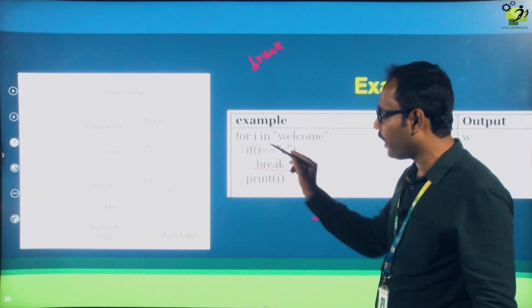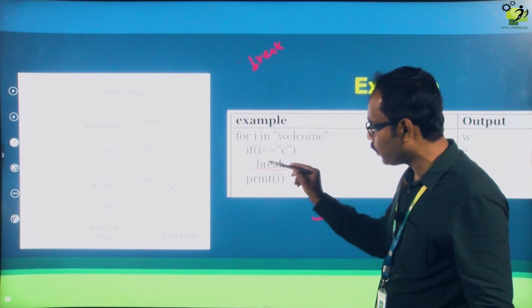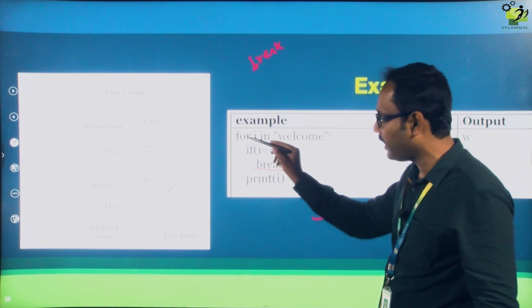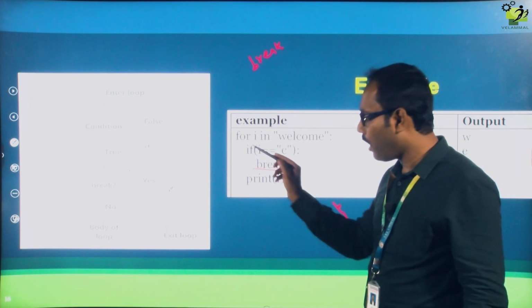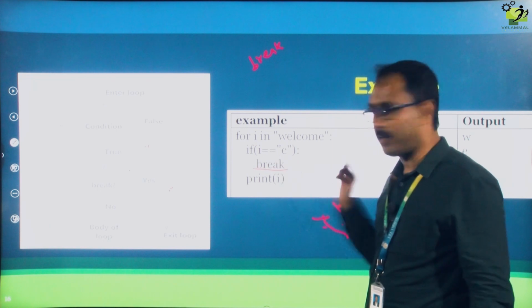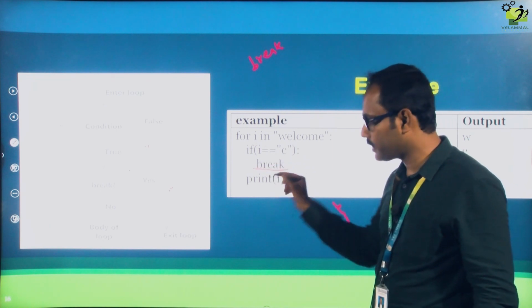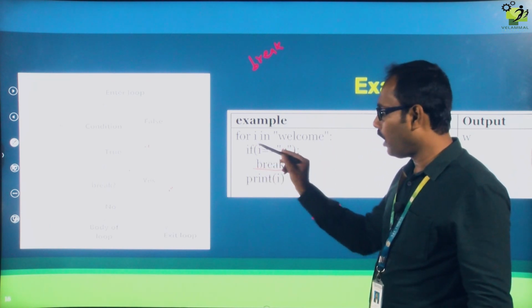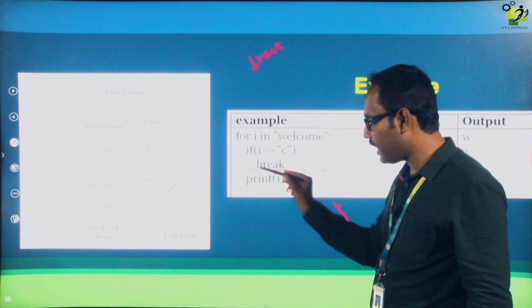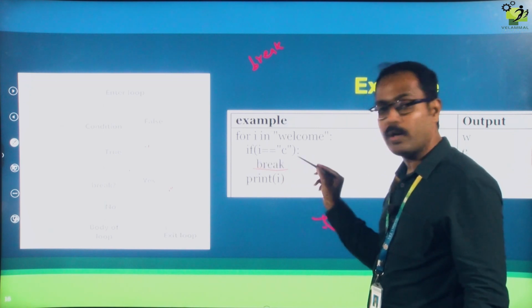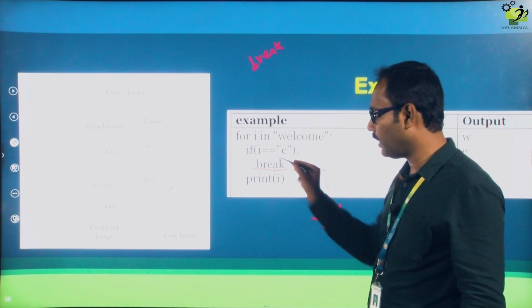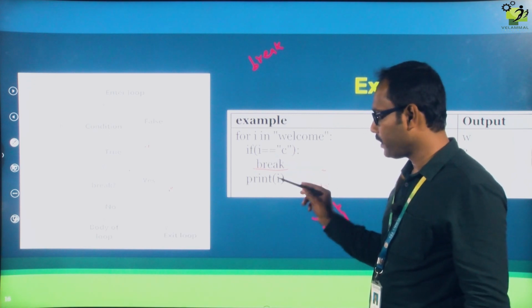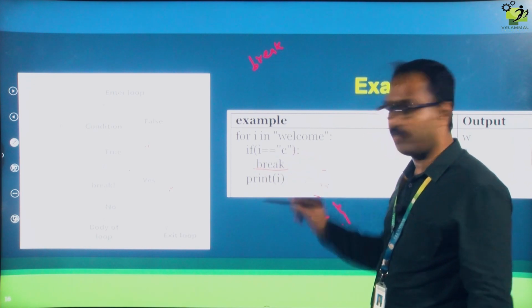Inside the for we have how many statements? 1, 2, 3. Three statements are there inside for, because all three lines are indented under for. Indented is nothing but this space, right? Under the if, the indented one is only break. So the print statement is outside the if, right?